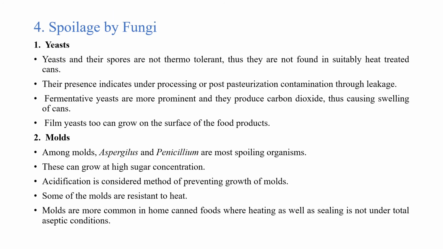Next, we will see about the spoilage by fungi. First, we will see about the yeast. Yeast and their spores are not thermotolerant, and thus they are not found in suitably heat-treated cans. Their presence indicates underprocessing or post-pasteurization contamination through leakage. Fermentative yeasts are more prominent, and they produce carbon dioxide, which leads to swelling of the cans, and some film yeast too can grow on the surface of the food product.